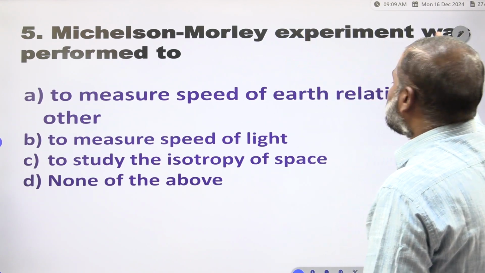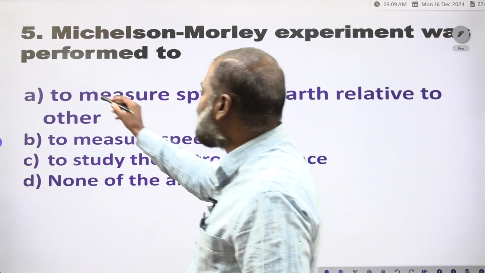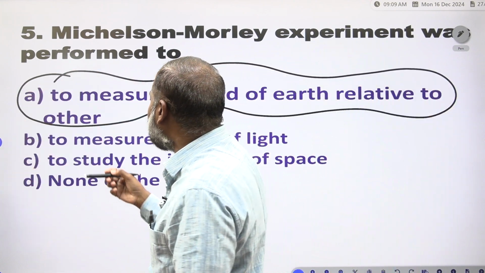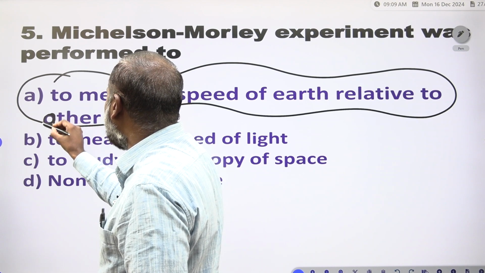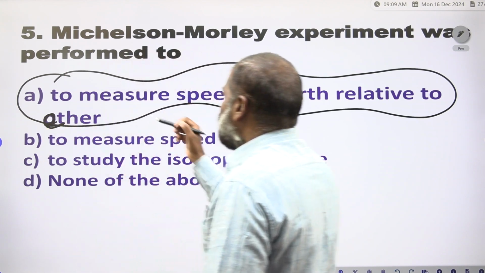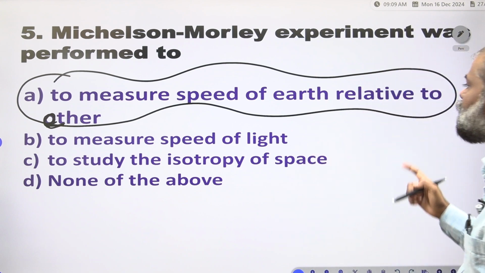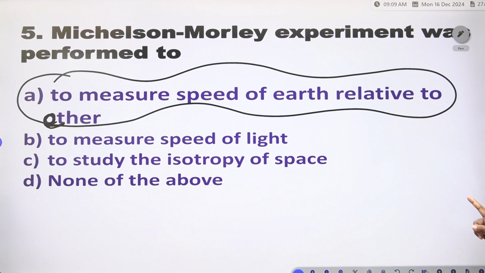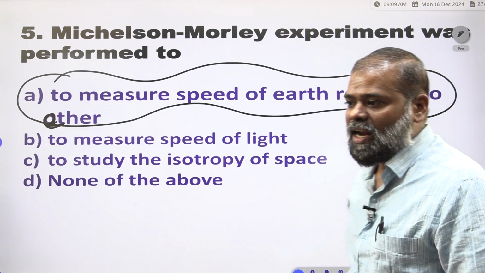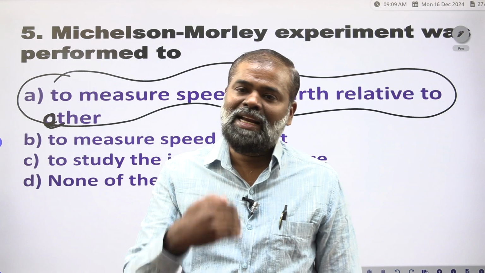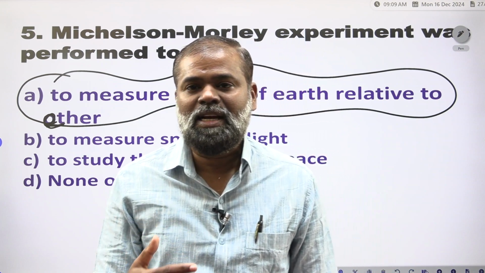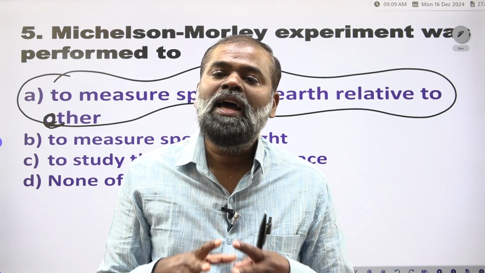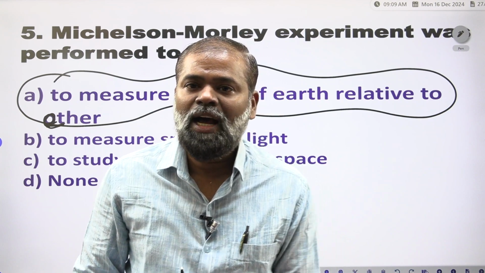The Michelson-Morley experiment was performed to measure the speed of the Earth relative to the ether. That is very important. Clear? So this is the class. From tomorrow onwards I will regularly teach the classical mechanics classes. So please concentrate on classical mechanics and enhance your knowledge in classical mechanics.